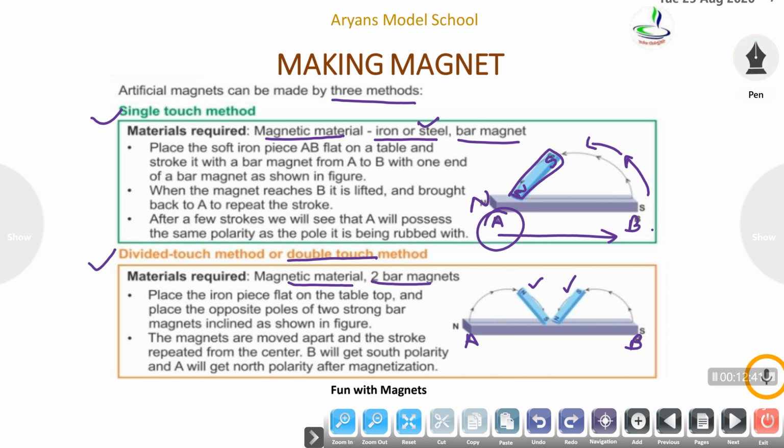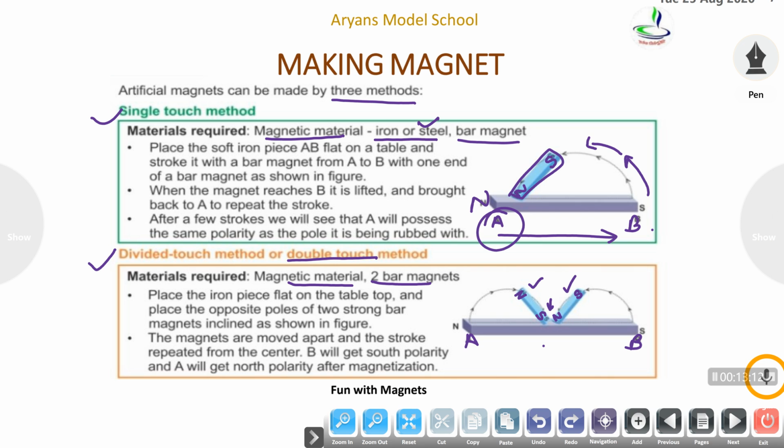Now place the iron piece on the tabletop and place the opposite poles of two strong bar magnets at the center. As we can see, here is north pole, south pole, north pole, south pole. North and south, these are opposite poles at the center. The magnets are moved apart and the stroke repeated from the center.